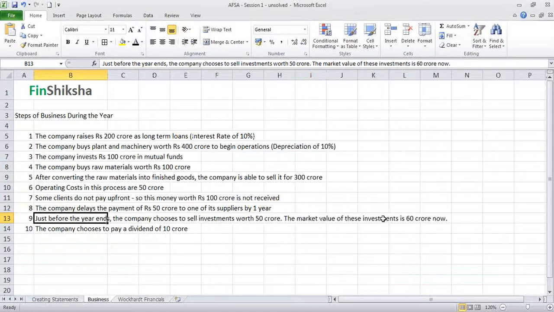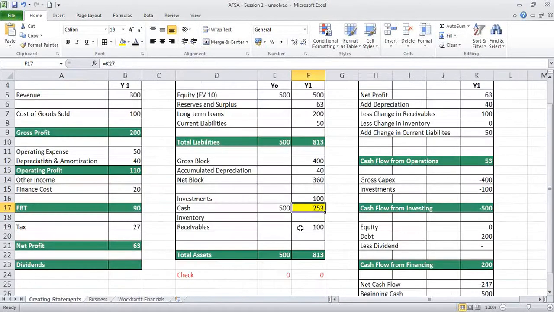Next transaction, just before the year ends, the company chooses to sell investments worth 50 crore. The market value of these is 60 crore now. So the first thing they do is investments worth 50 crore get sold. So out of 150 gets sold. So the value becomes 50. But the market value was 60, so they must have made a gain or other income, which comes here. In the P&L, there is another income of 10. You see cash balance at this point of time is something like 303. Now if I put in another income of 10, 3 out of that will be taxed. And once that comes in, cash goes to 310.